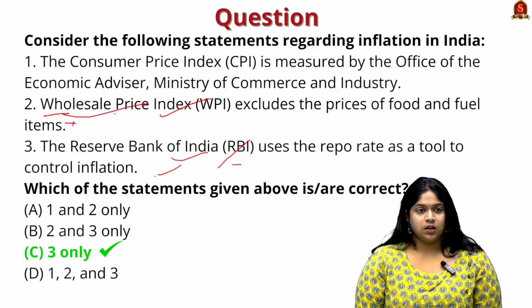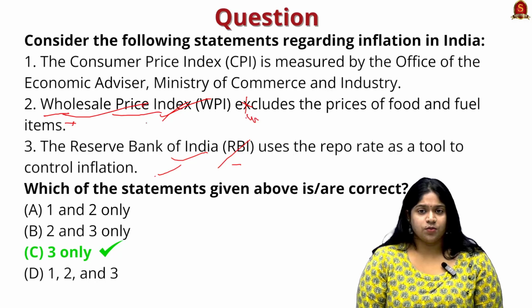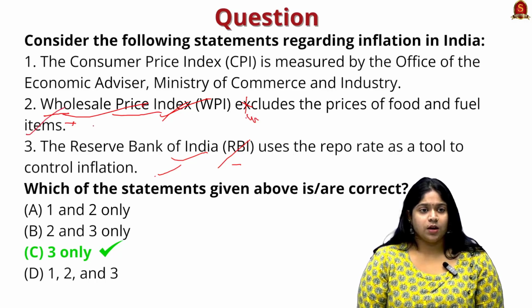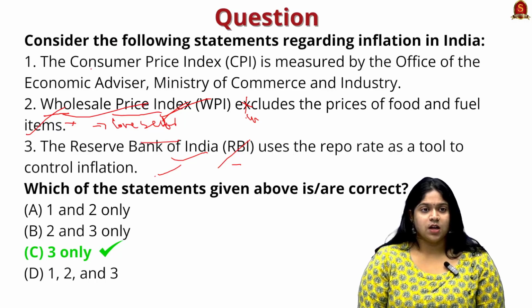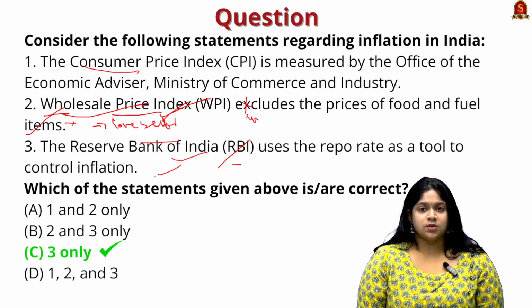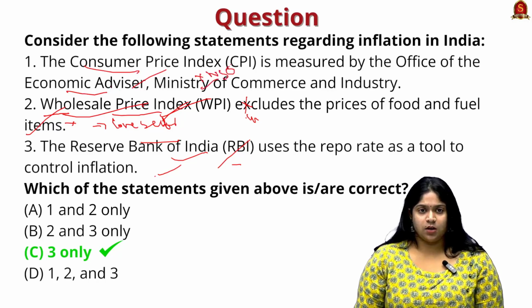No, the wholesale price index includes the prices of food and fuel items. It is only core inflation that excludes the prices of food and fuel items. The next: the consumer price index is measured by the Office of the Economic Advisor, Ministry of Commerce. No, we have seen it is measured by the NSO.